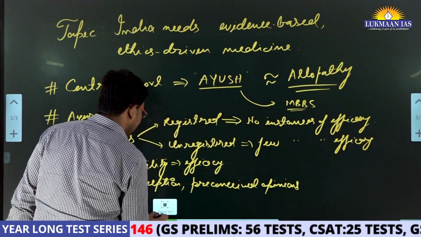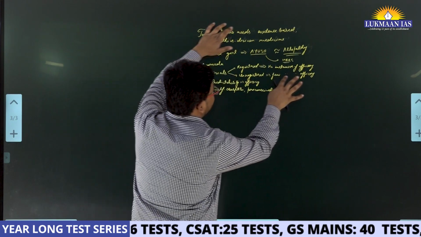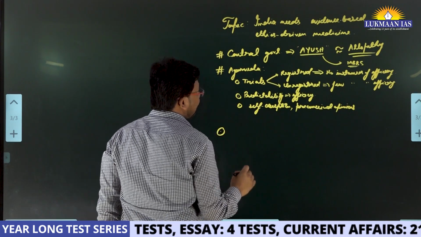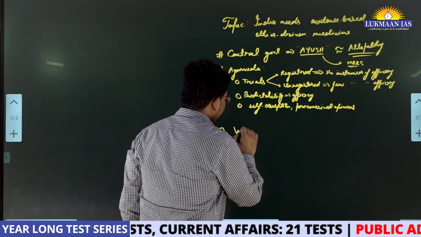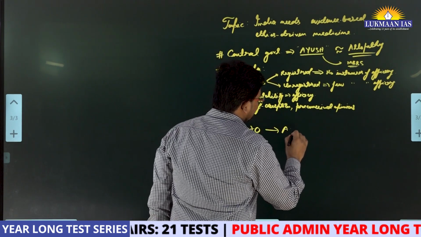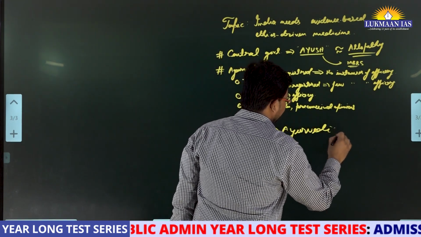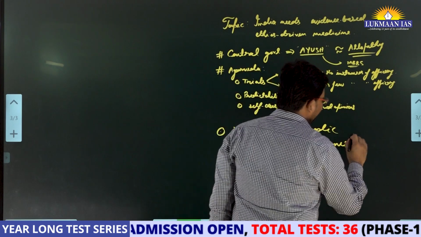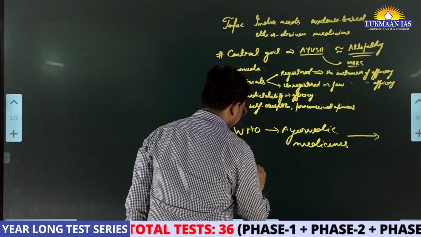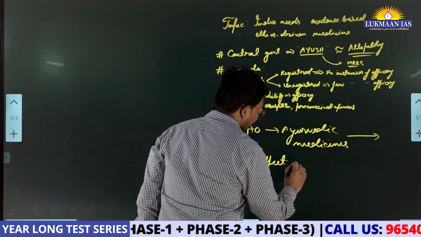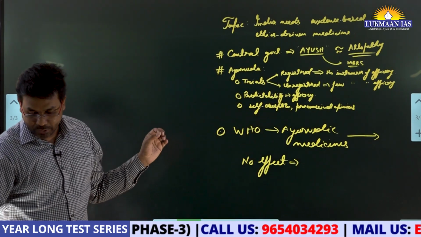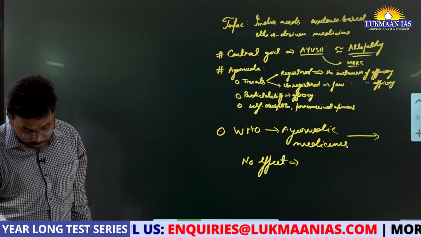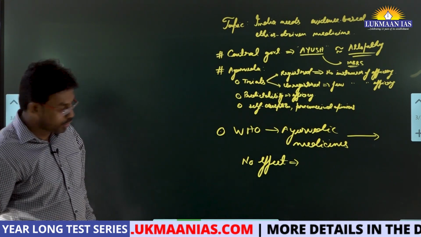And the author has also talked about the World Health Organization, which has given its opinion on the Ayurvedic system of medicine. What the World Health Organization said is that Ayurvedic medicines have no effect, and they have said that they cannot be used. There is no place for the Ayurvedic system of medicine in the treatment of HIV, tuberculosis, malaria